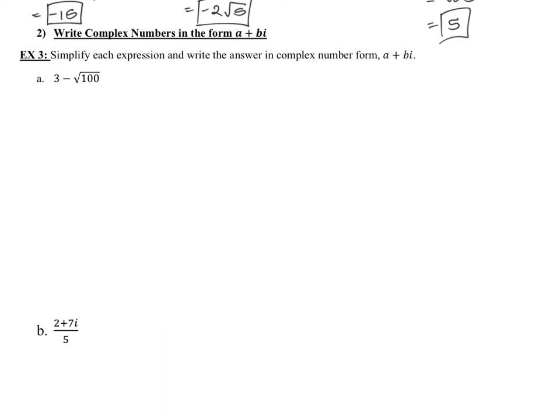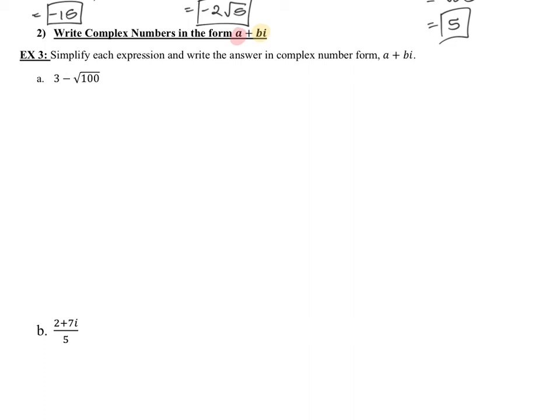For example, any number you think of normally would be the real number: 1, 2, -5, 13, 2.5, etc. But once it starts to have the letter i in it, you need to include the imaginary part and the real number part. Let's take a look at the example. Simplify each expression and write the answer in complex number form, which is a plus bi.